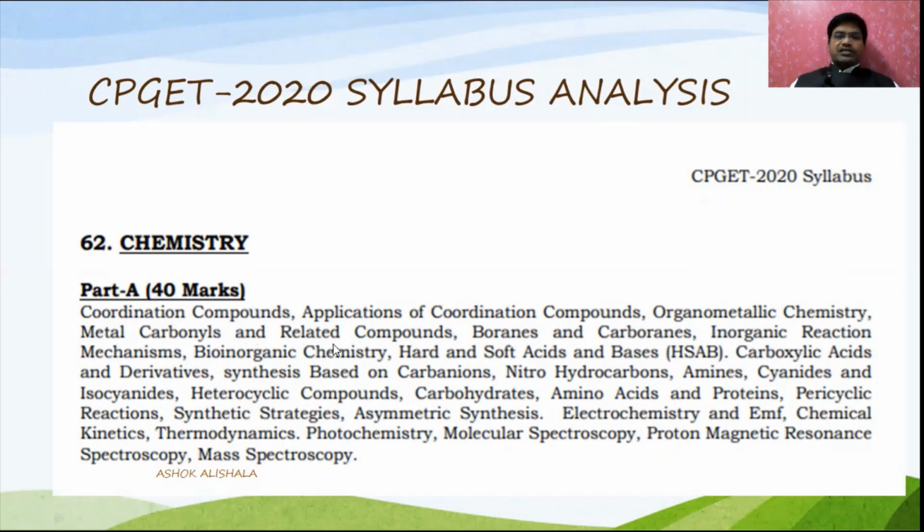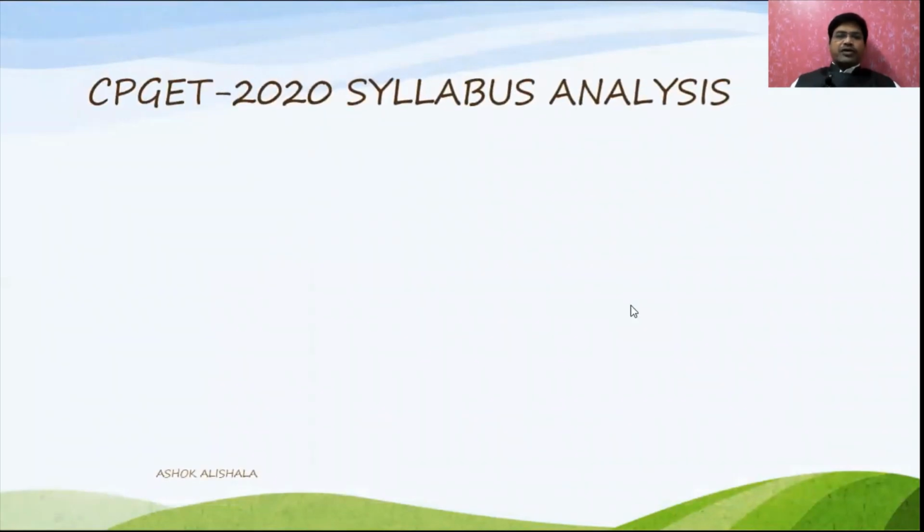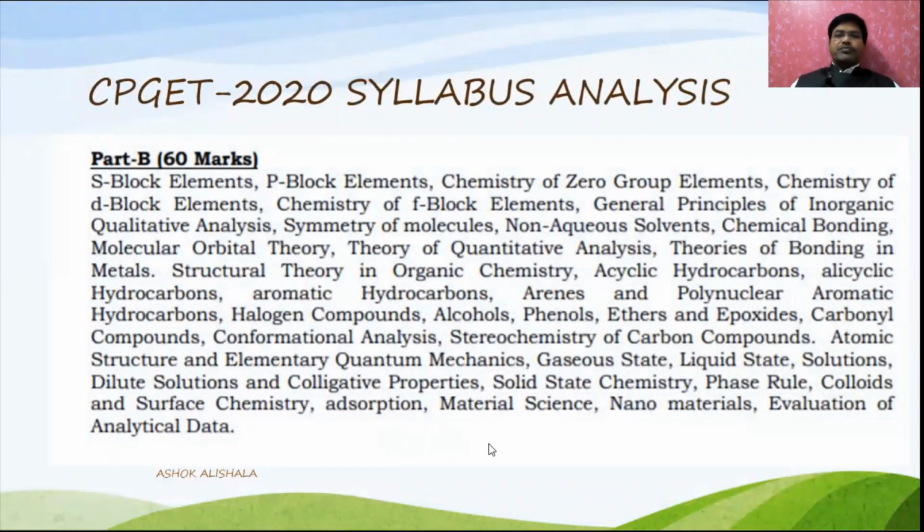It is simply divided into two categories, part A and part B. Even though you get fewer marks in part A, if you score in part B, you are considered for the ranking. Again, we will discuss the syllabus for part A, and then the syllabus for part B, which contains 60 marks.